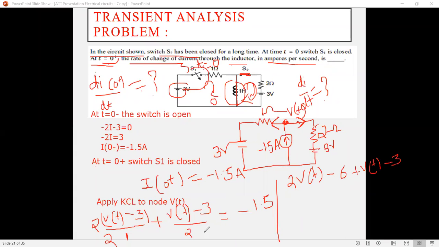The denominator 2 shifted to the right hand side becomes 1.5 into 2, which is nothing but minus 3.